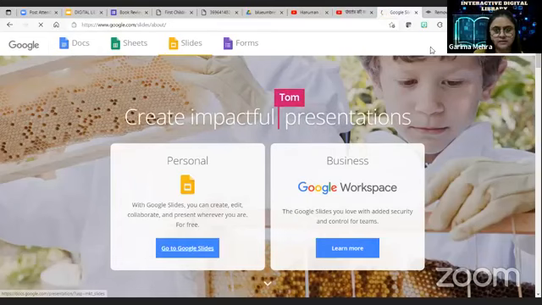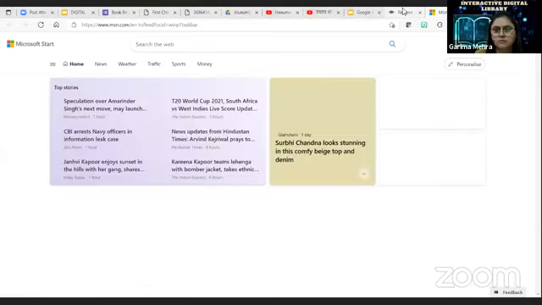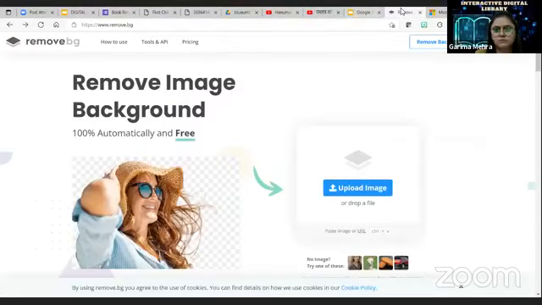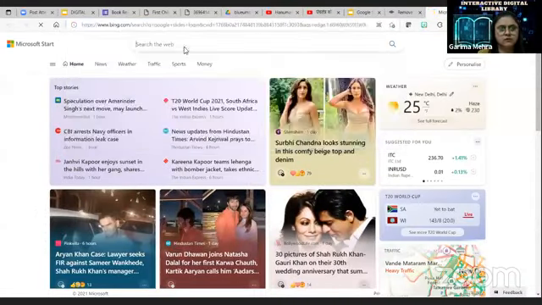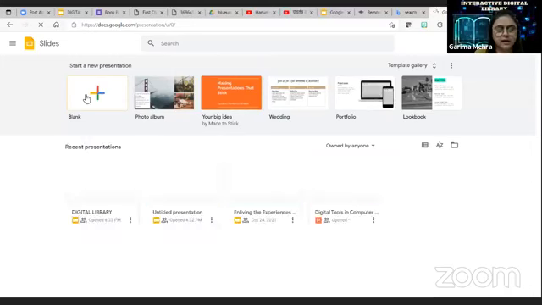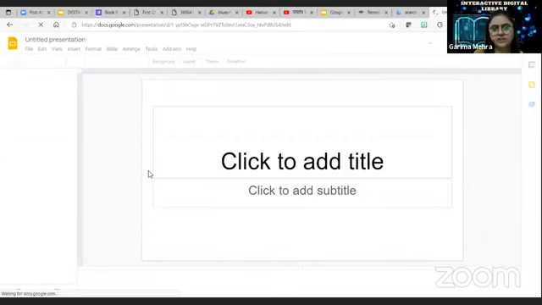We will go to Google Slides and log in with our Gmail account. When we log in, we will get these options, as if you have already worked with Google Slides. We have to click on blank presentation. So you will click on blank presentation.